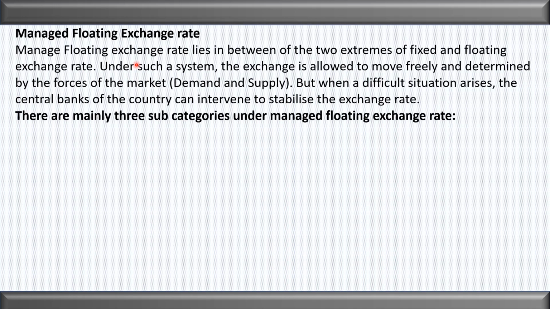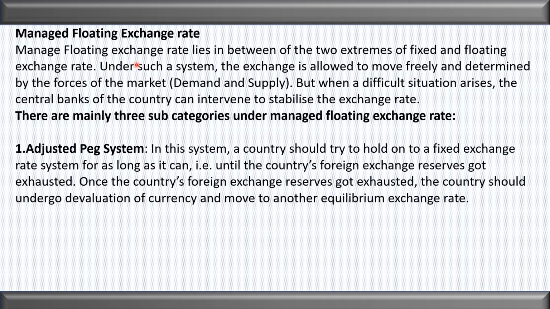Now let us see the subcategories of the managed floating exchange rate system. Listen, there are 4 subcategories. The first one is the adjusted peg system. Peg means fixed. It means adjusted fixed system. In this system, the country should try to hold to a fixed exchange rate for as long as it can.